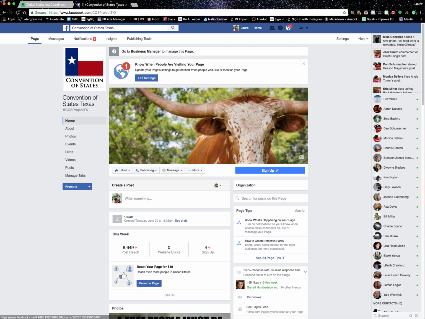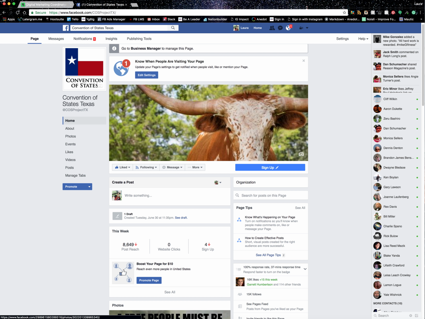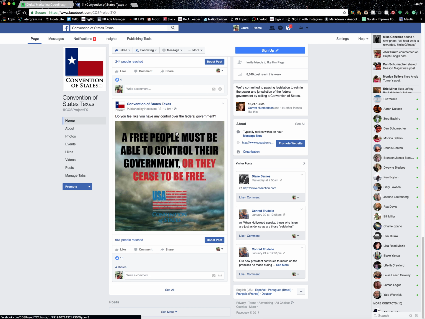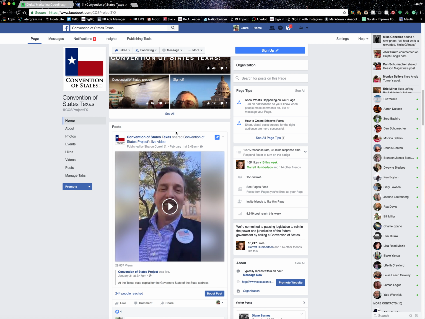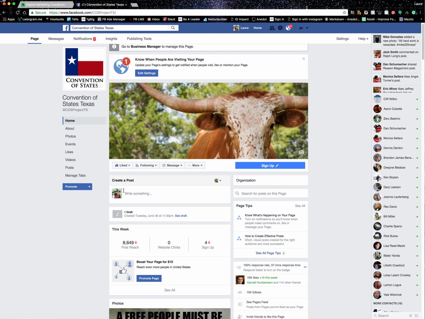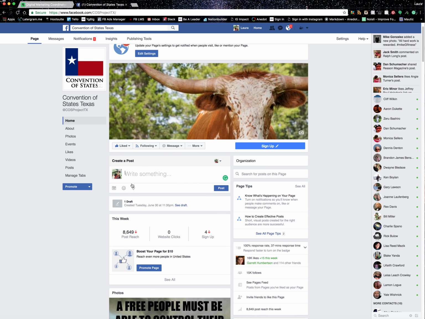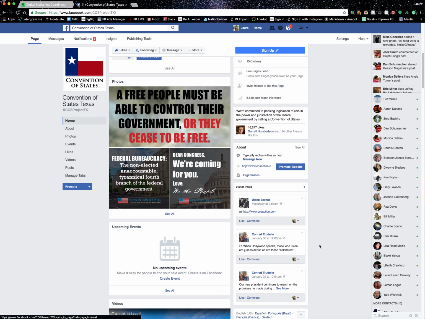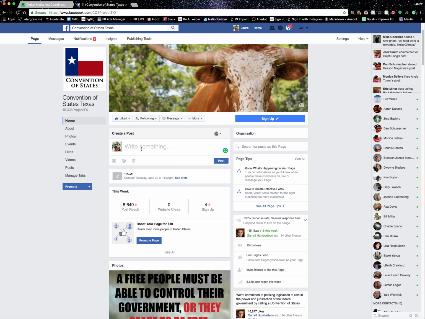Okay, so once you get to the page, just some fundamentals. In order to post to the page, you'll see right now my photo is showing up here, which means that if I posted to the page right now, it would end up here in the visitor post section. So when you're posting to the page, make sure that you're toggled to be posting as the Page.